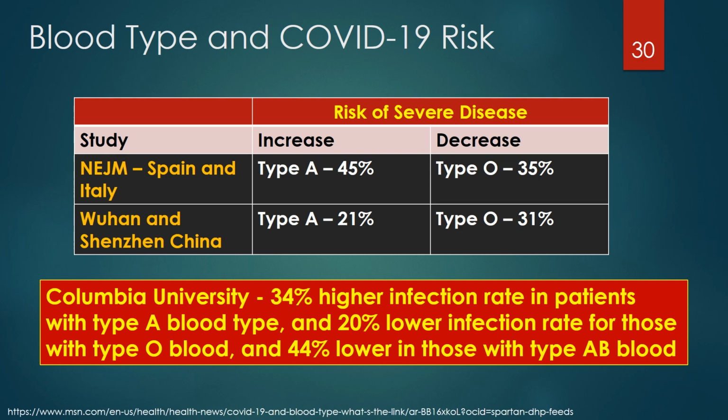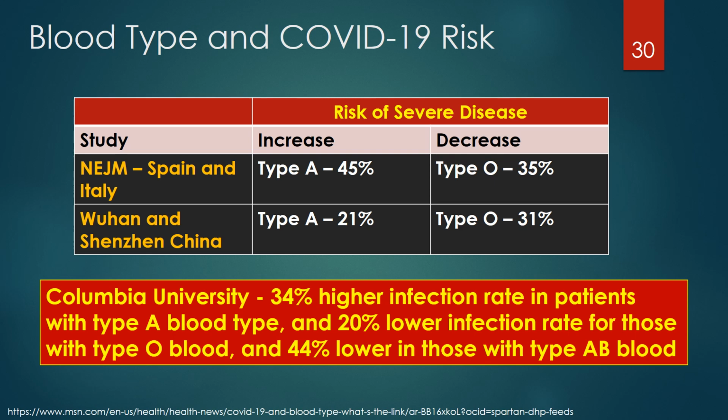A study of 2,173 COVID-19 patients from 3 hospitals in Wuhan and Shenzhen, China, also demonstrated a similar association, with a 21% increased risk of severe disease with type A blood and a 31% decreased risk with type O blood.